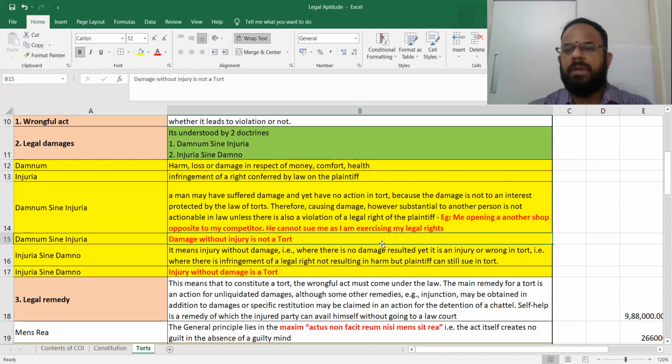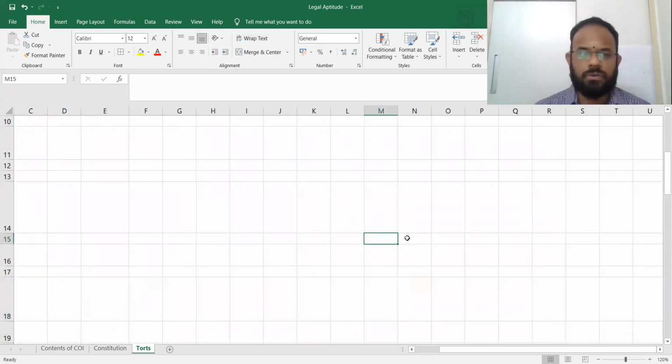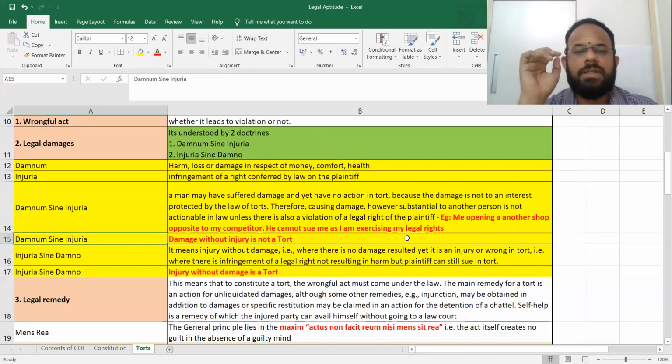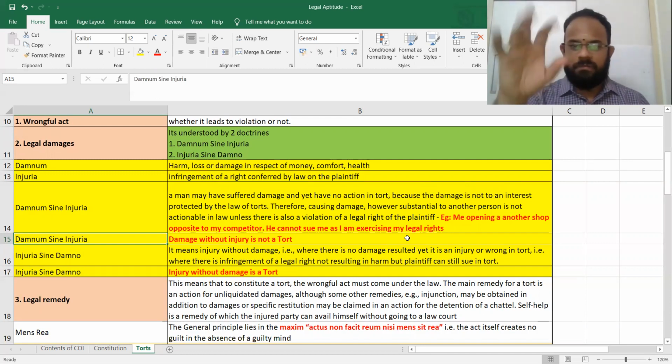I am not disturbing him. I wanted to sell, so I am going to sell this. So that is not going to be a bigger thing to be understood. He cannot sue me. Are we clear with the example? Enough with the example, because you don't need to sit and study all that. Understand damage without injury is not a tort, and he cannot sue me with that example.